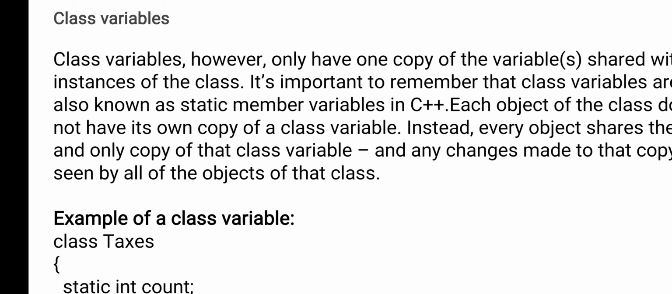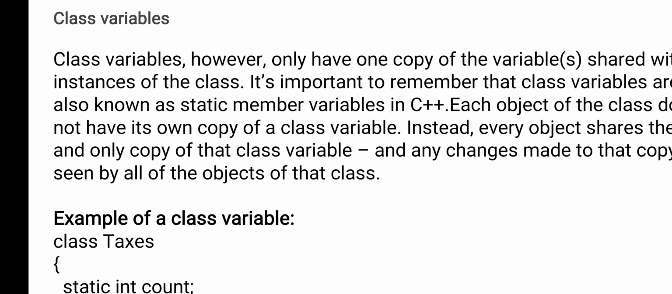Understood? What are class variables? Class variables are nothing but the variables which are declared inside the class. Whatever variables you declare inside the class are shared by all the objects. If all the objects are using it, it doesn't mean that the value will be changed. Objects will use only the copy of that variable, because a class variable has only one copy.